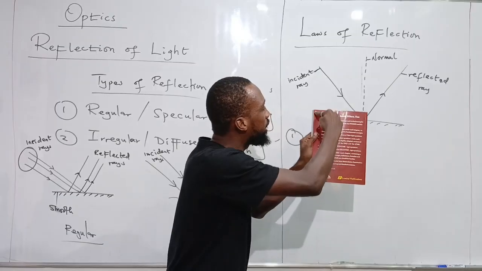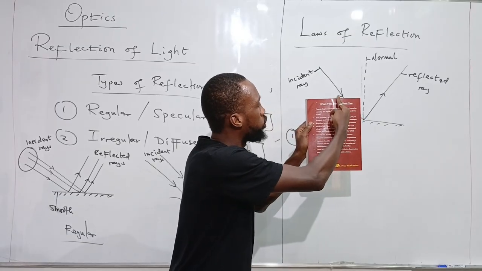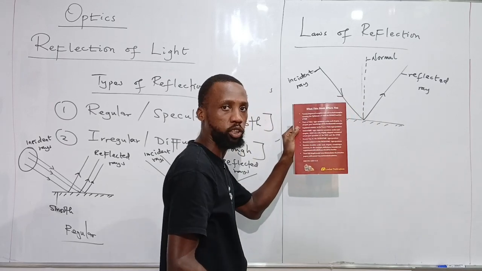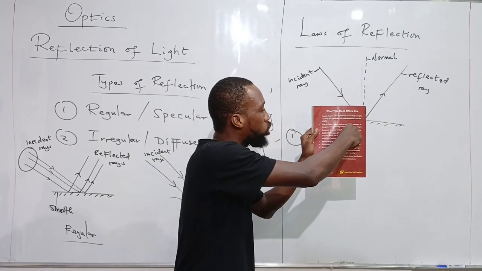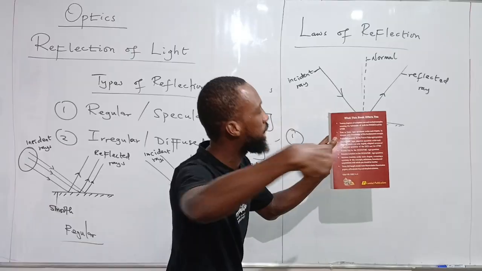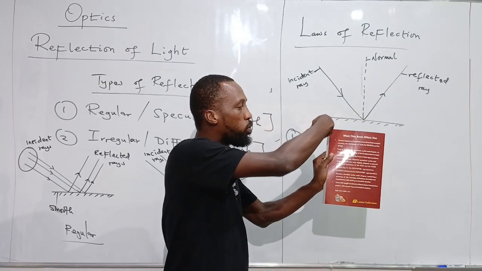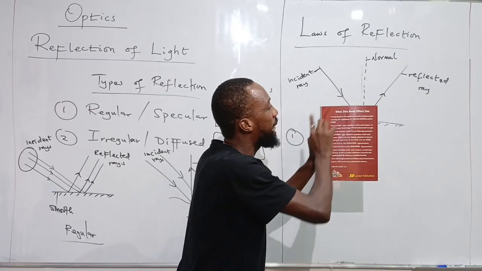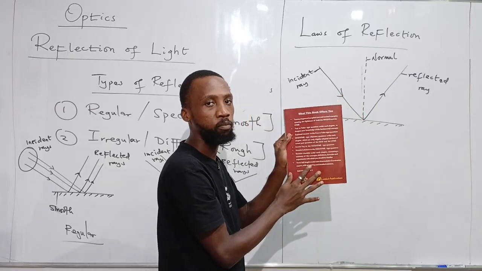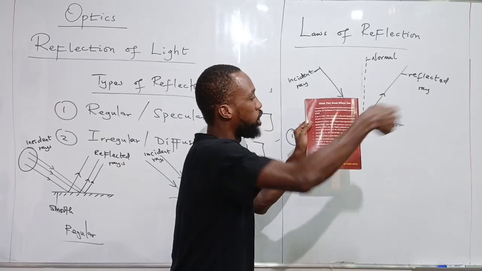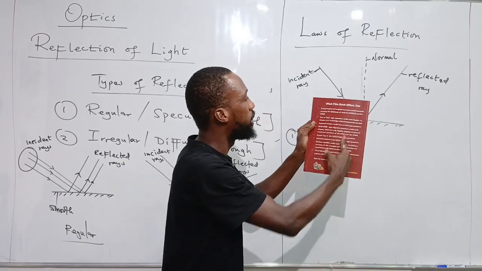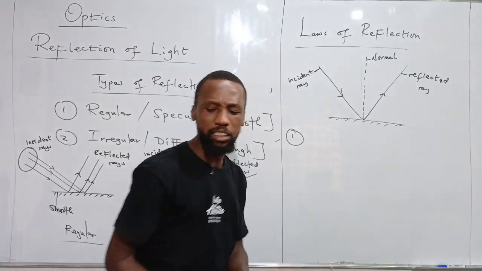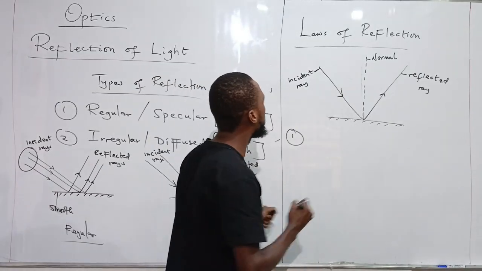There is no way the incident ray will be coming like this, the normal will be perpendicular like this, and the reflected ray will be going out like this. No, it's not possible. We can't have the reflected ray going out like this. We can't have the reflected ray going inwards into the plane. They must all be on this same XY plane. That is what we are saying. We can't have the incident like this and the normal like this, and the reflected outside like this. It is not possible. So the first law is saying that what?